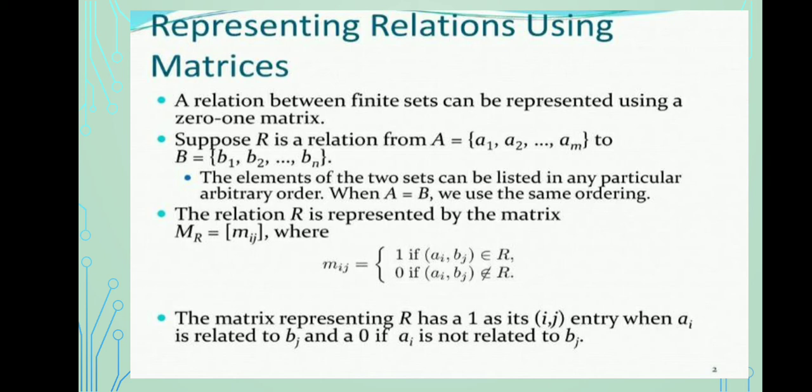When A equals B, we use the same ordering. The condition to represent a matrix is Mij equals 1 if (ai, bj) belongs to R, and 0 if (ai, bj) does not belong to R. The matrix representing R has a 1 as its (i,j) entry when ai is related to bj, and a 0 if ai is not related to bj.